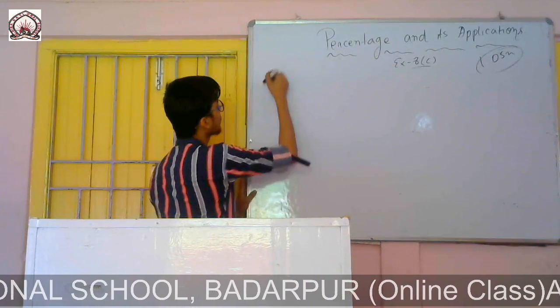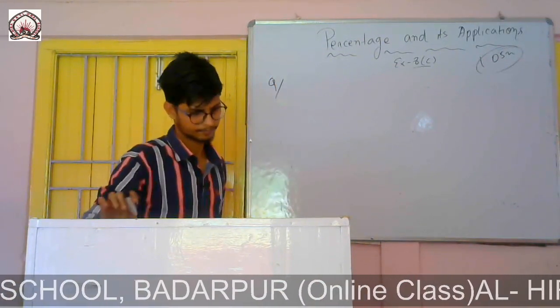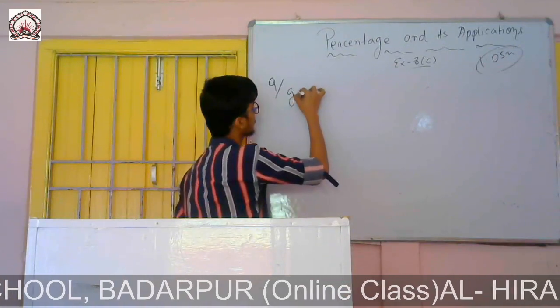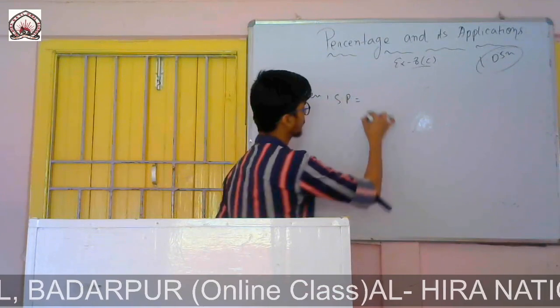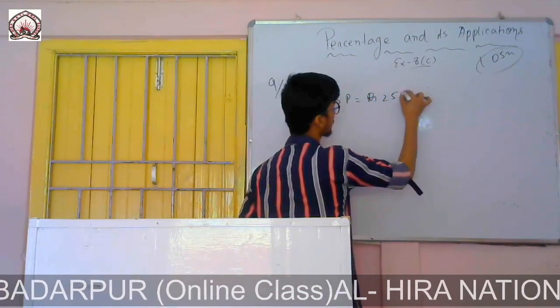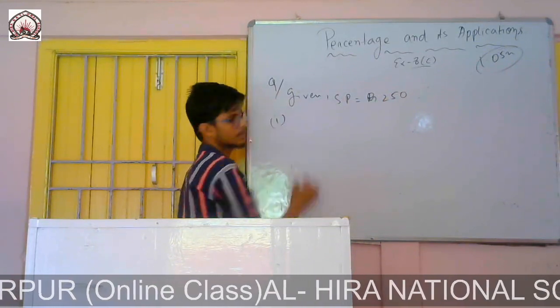Question number 9. Given SP equals rupees 250. So first of all we will solve part one.